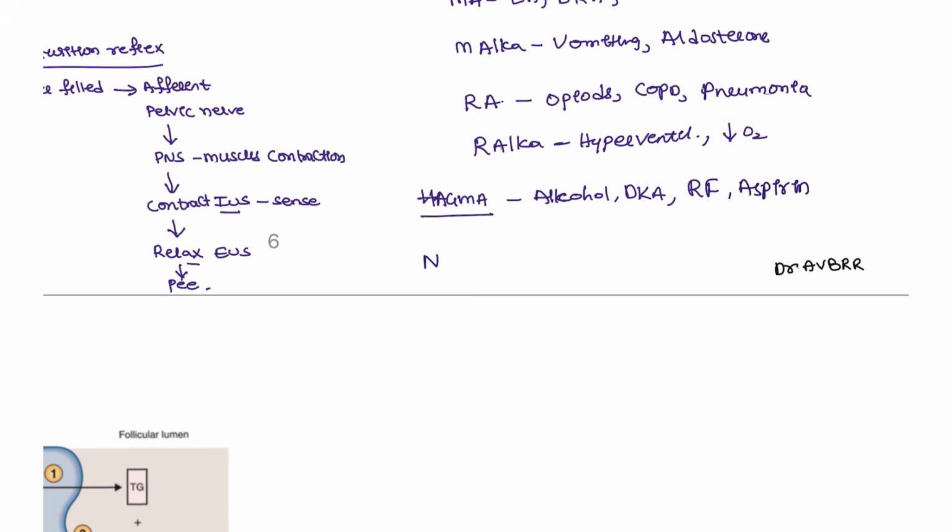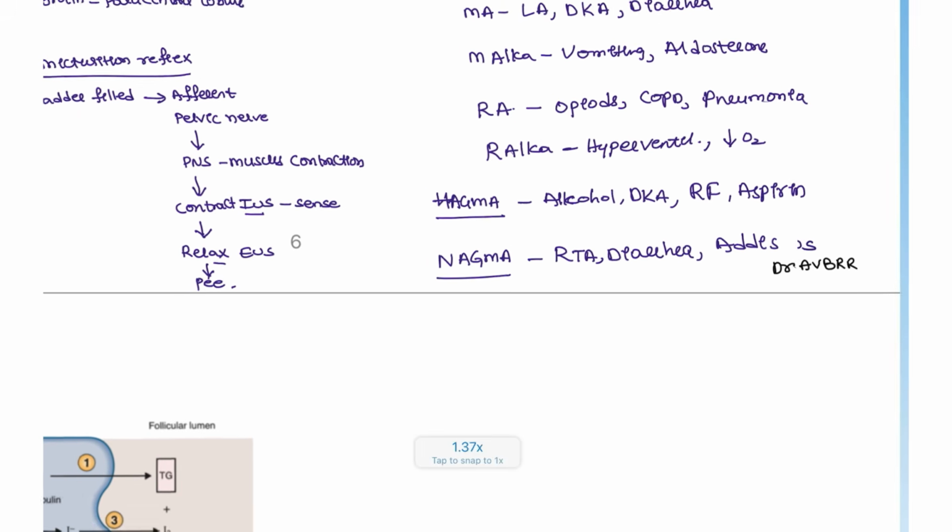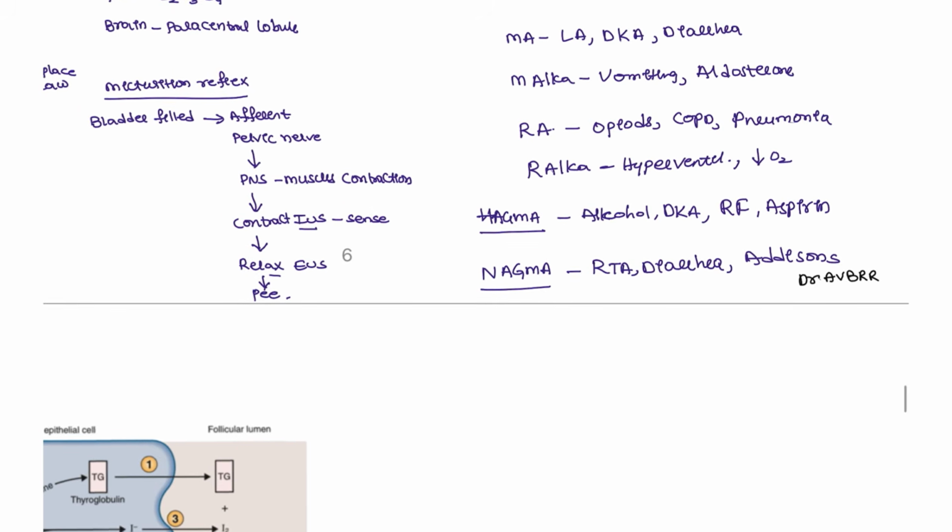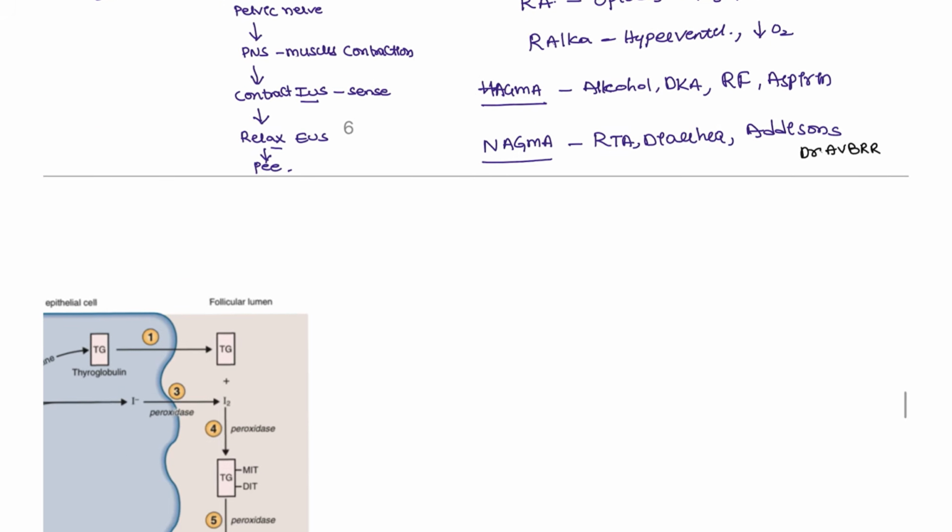Next, normal anion gap metabolic acidosis, NAGMA. This is seen in renal tubular acidosis. Also, patients who are suffering from diarrhea, and Addison's disease. All these conditions are associated with NAGMA. This is the anion gap that we have to take note of.